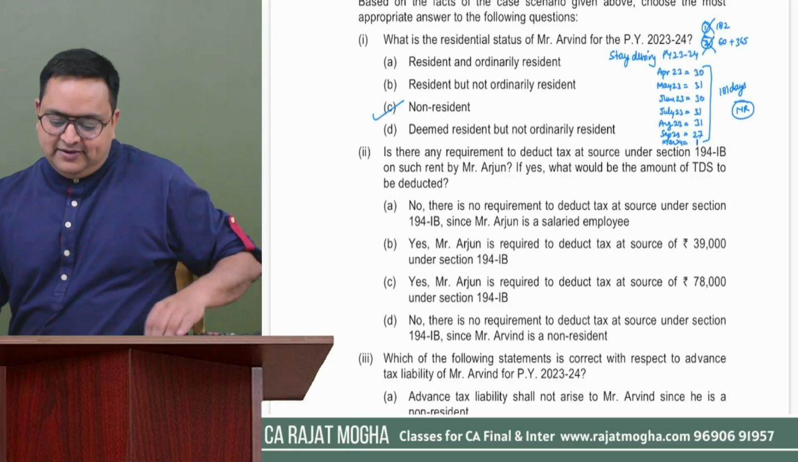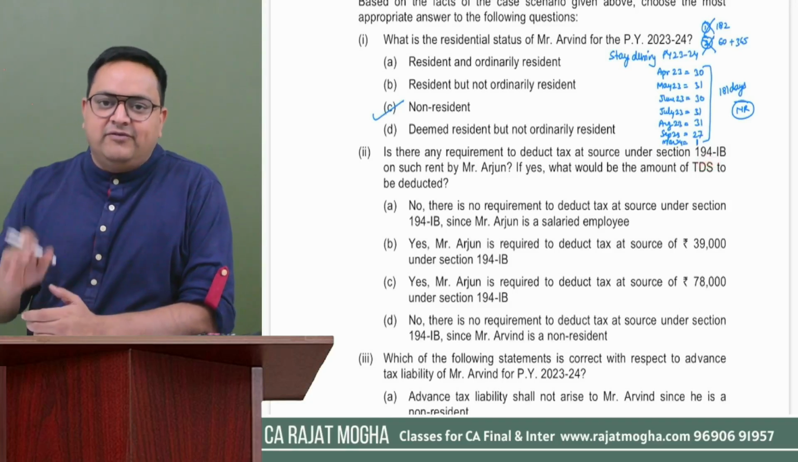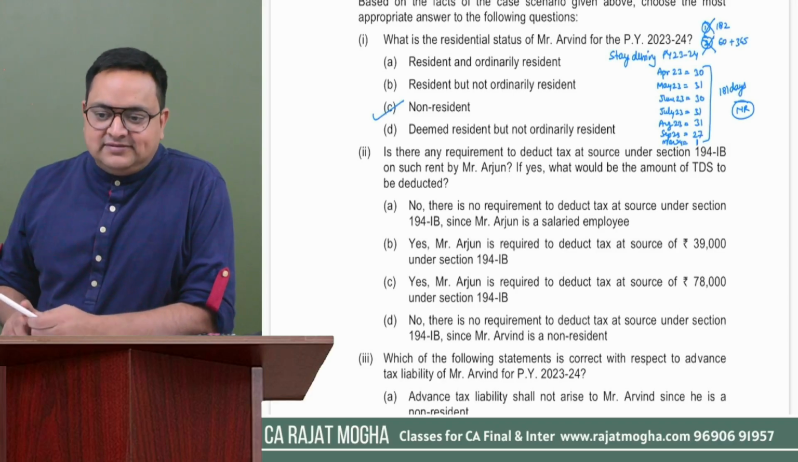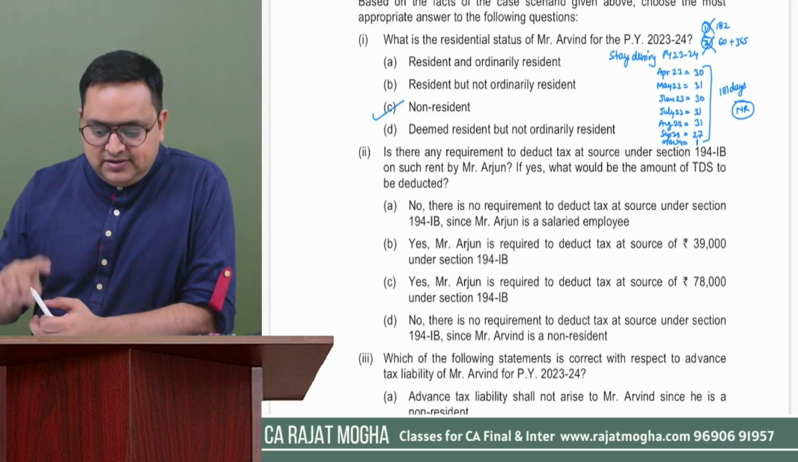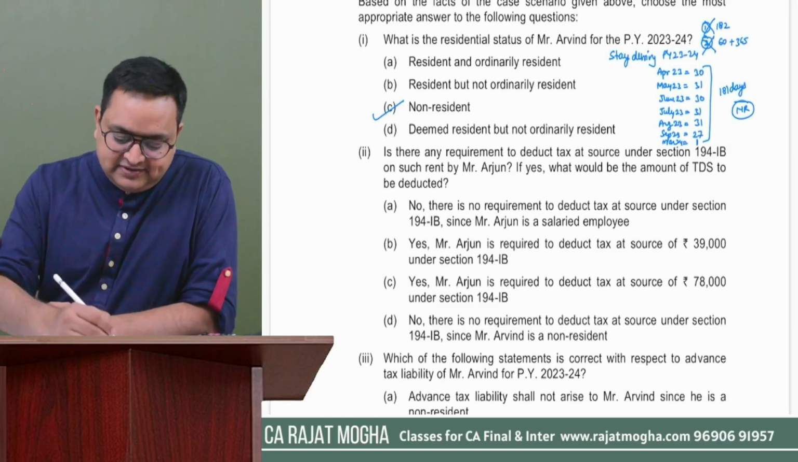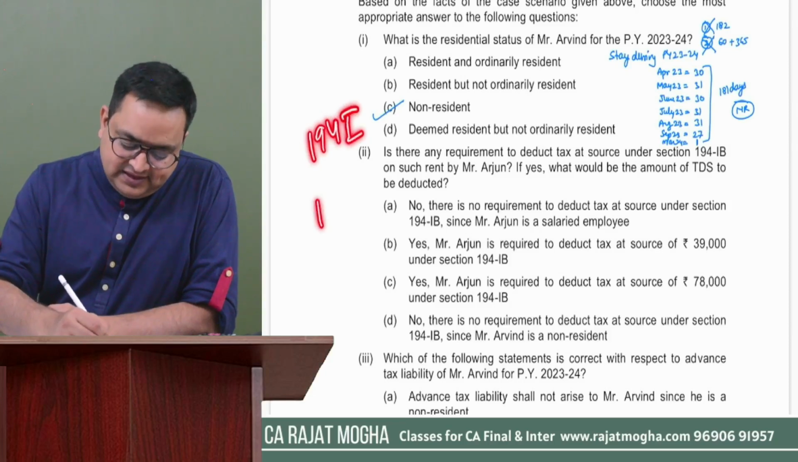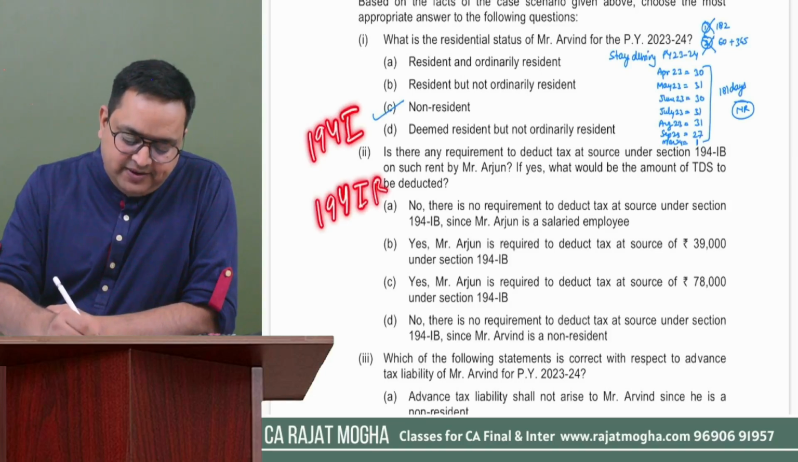Okay, come back. So what is 194IB? I'll make you revise. Section 194IB says, if... first of all, understand what is section 194I, then I'll discuss what is 194IB.